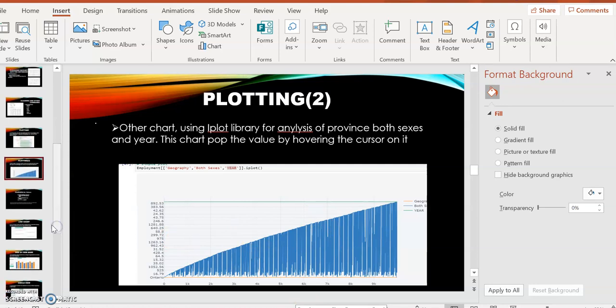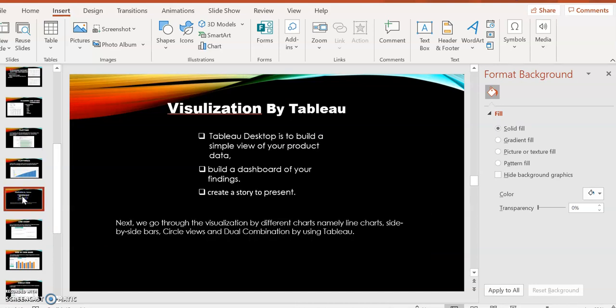Next we go through the visualization by Tableau. As I said earlier, Tableau is a really good platform to give the visualization of our data set. It really manages by itself, assigning to the columns which chart is suitable for our data set. So this is really easy to work with Tableau. Tableau has many features. The first is Tableau gives the view of our product data, a simple view.